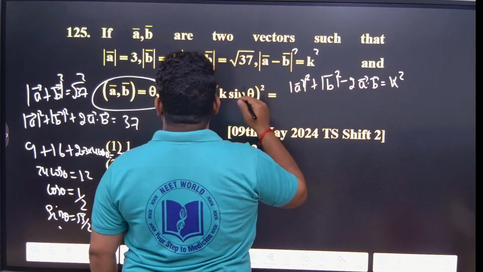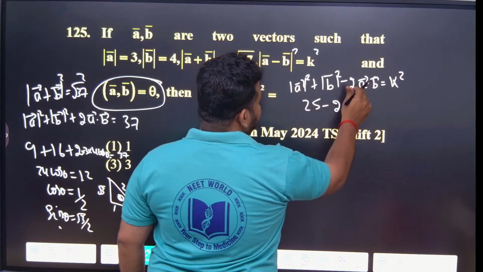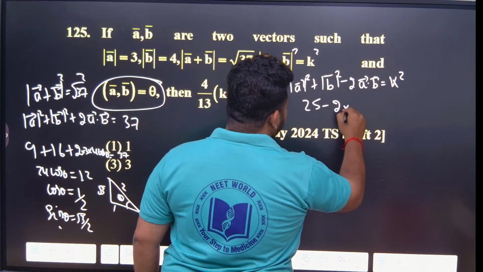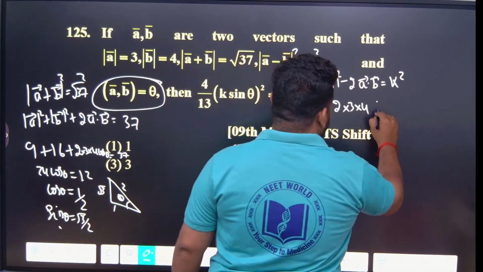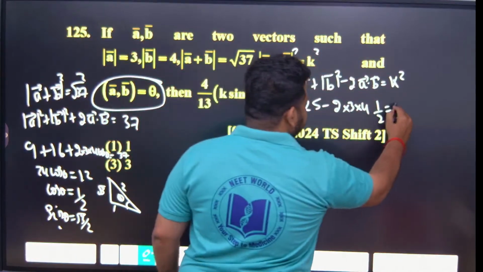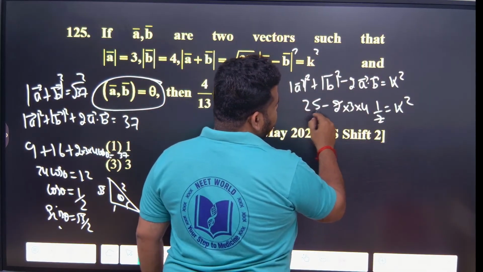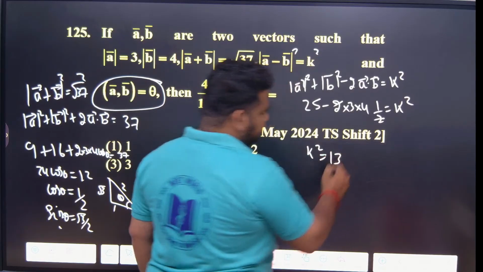A square plus B square is 9 plus 16, 25, minus 2 mod A mod B, that is 2 into 3 into 4, into cos theta. The value of cos theta we got is 1 by 2. Cos theta value 1 by 2 is equal to K square. 2 cancels. 25 minus 3 4s are 12, so K square will be equal to 13.